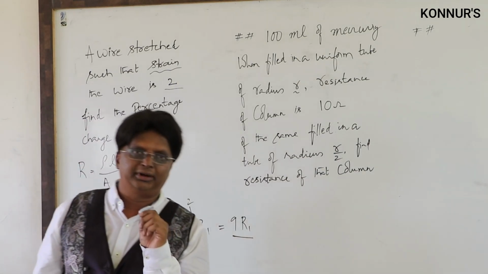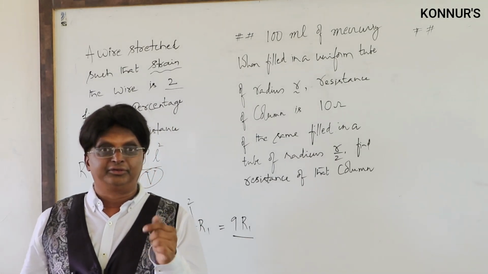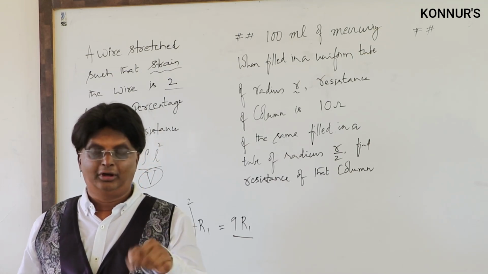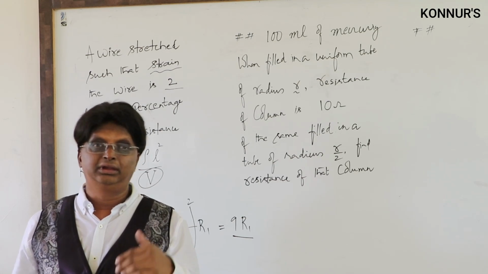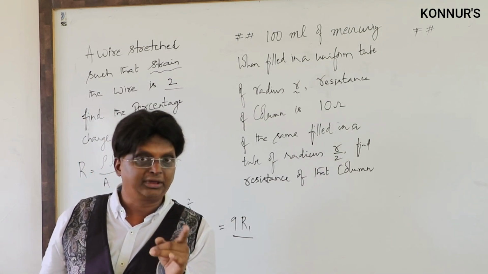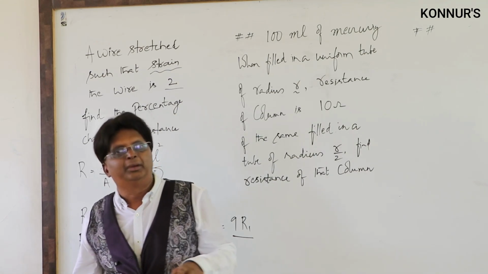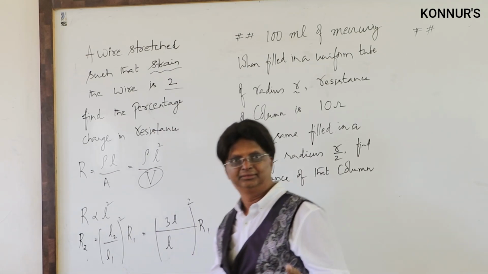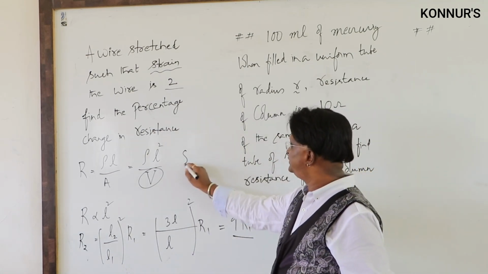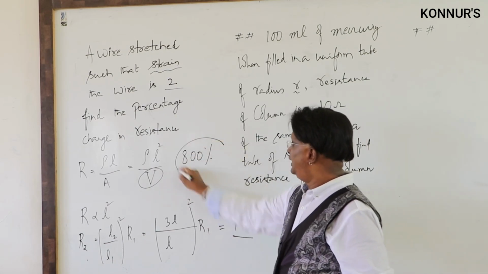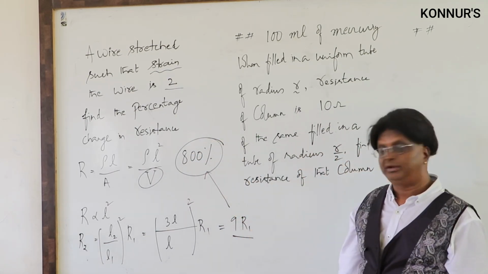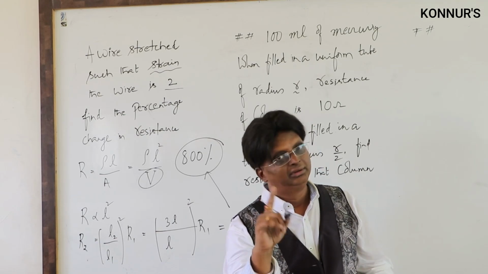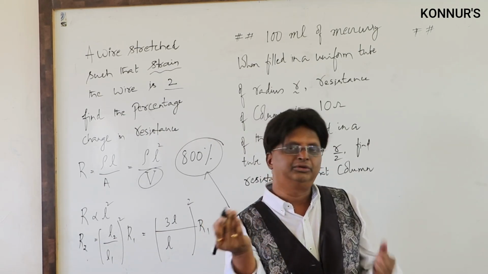Again, options are very important. What will be the correct answer? Resistance becomes 9 times. If it is percentage, resistance becomes 900%. Otherwise, since it has become 9 times, it has increased by 8 times. Becomes 9 times means increased by 8 times. Increased by 8 times means the percentage is 800%. So what is the percentage change in the resistance? It is 800%. How did we get this 800 from this 9R1? Becomes 9 times means increased by 8 times, so that fraction multiplied with 100 will give the percentage.